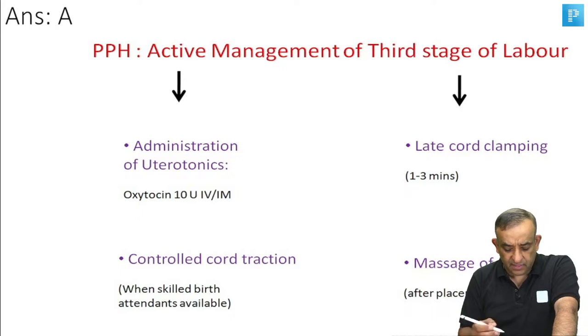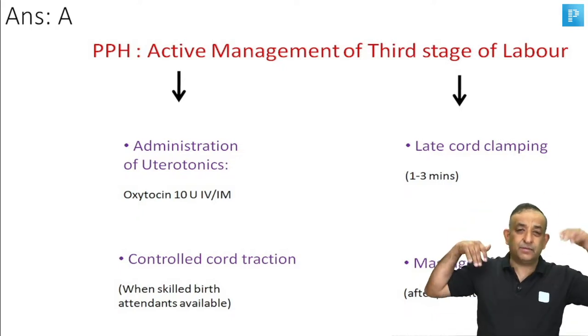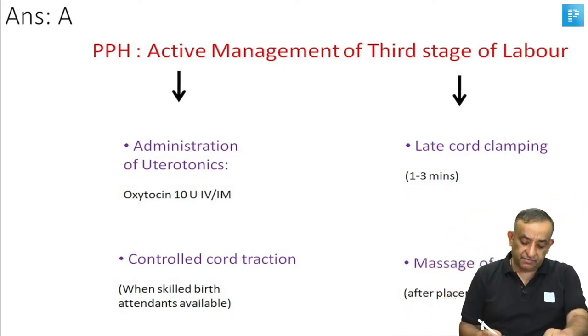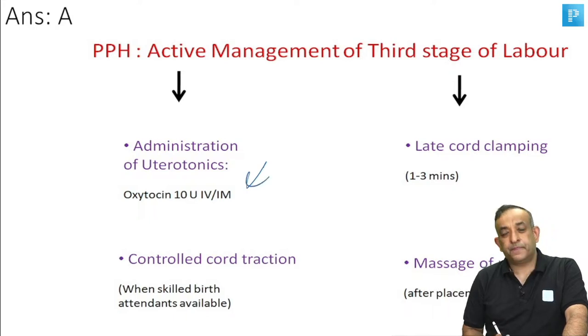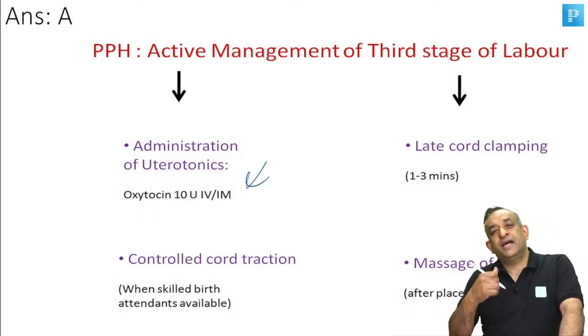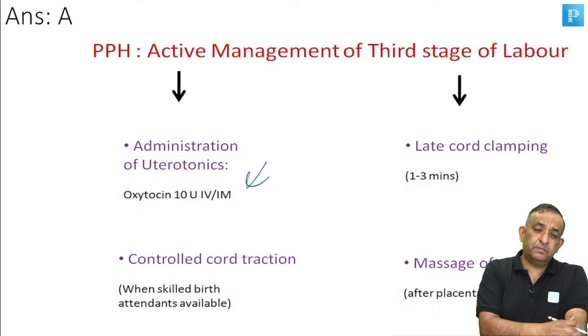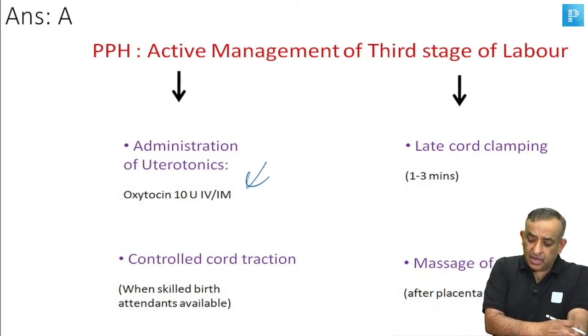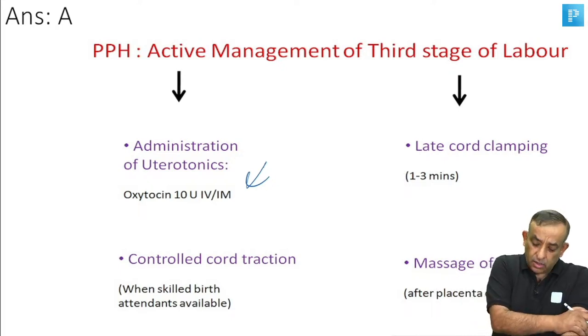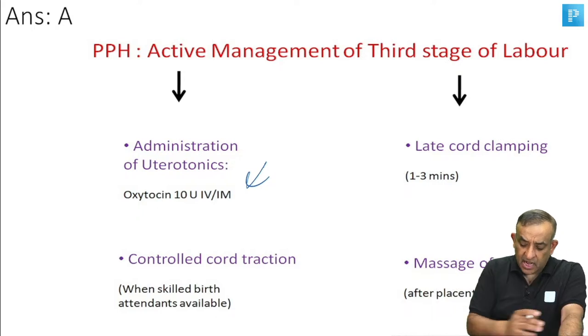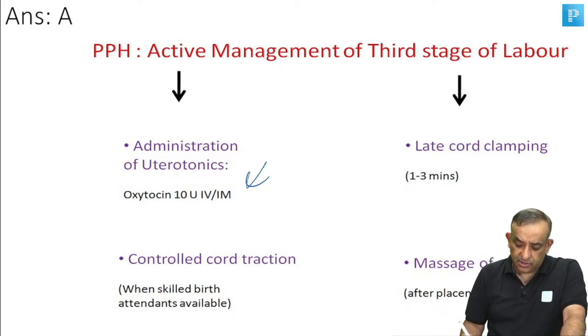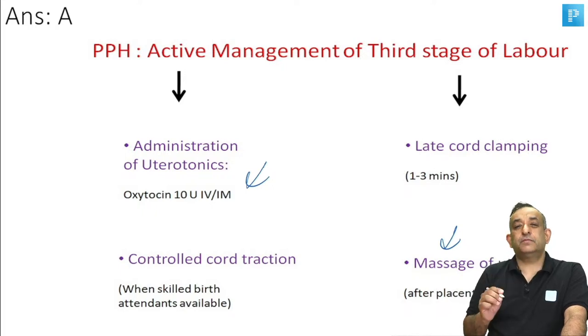Before that, when the head comes out and the anterior shoulder comes out, you give the oxytocin. So first is oxytocin, then the delivery of the baby, and after that do late cord clamping. Then after the placenta comes out, do a gentle massage of the uterus. Now please remember one thing.